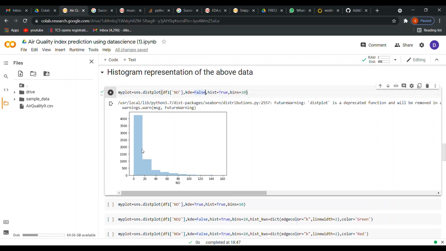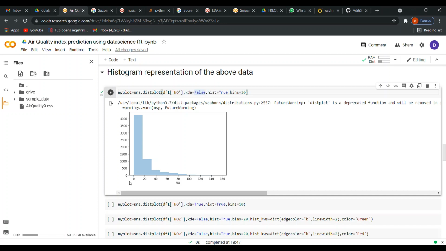This is our simple histogram, and on the x-axis we have the feature, that is NO, and on the y-axis we have the frequency. Let's take an example where you have a data set containing people ranging from children to old age, with a weight column along with the category of people, that is children, adults and old age people.